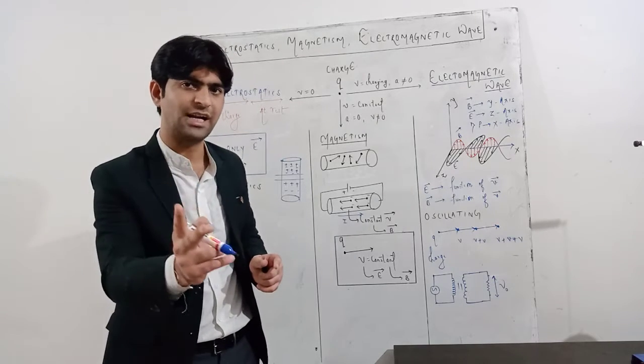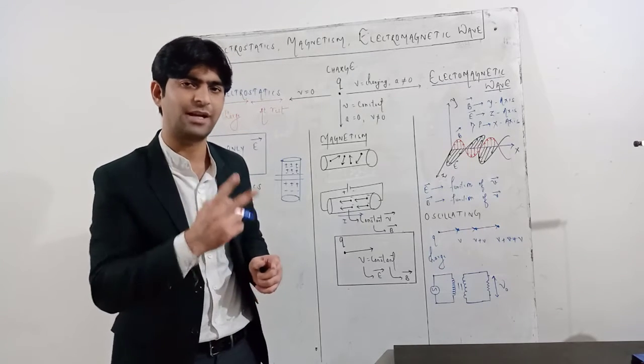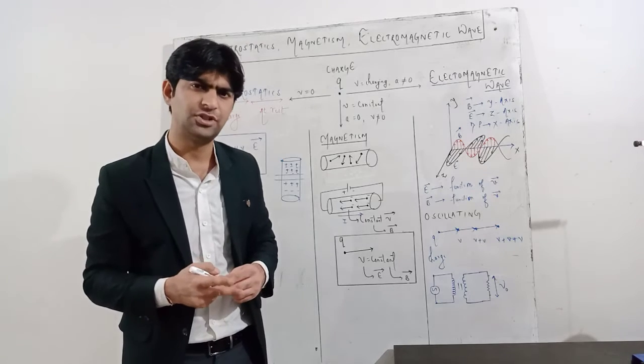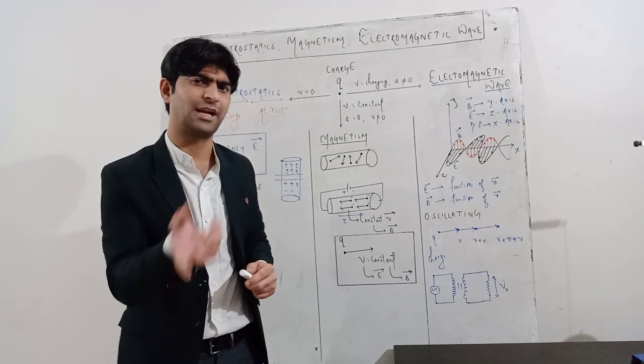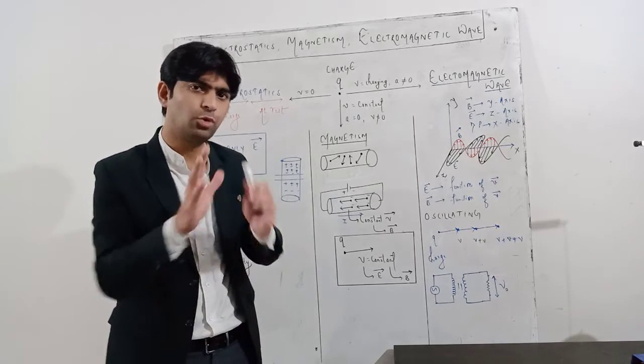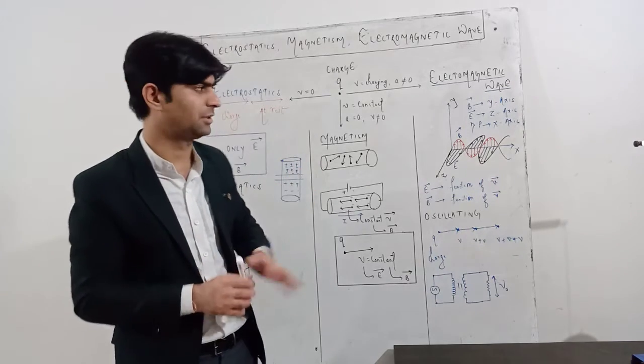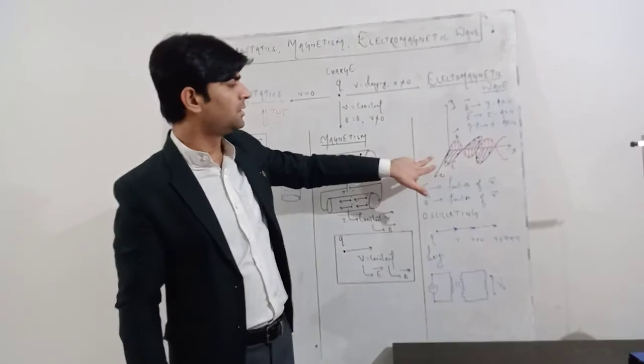Now what is an electromagnetic wave? Electromagnetic wave or electromagnetic energy is a kind of energy or wave which consists of both components, electrical component and magnetic component. And both the components are mutually perpendicular to each other. I have drawn this here.